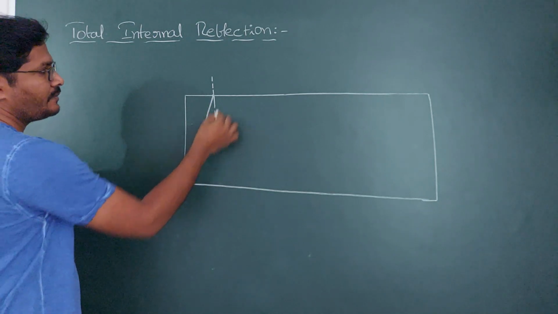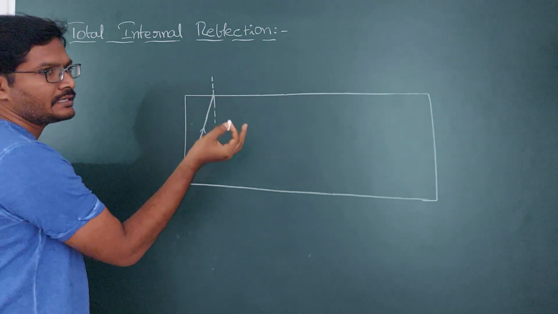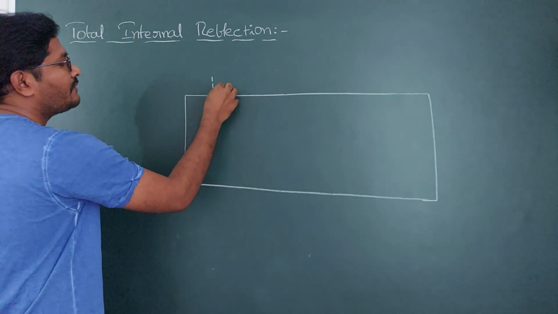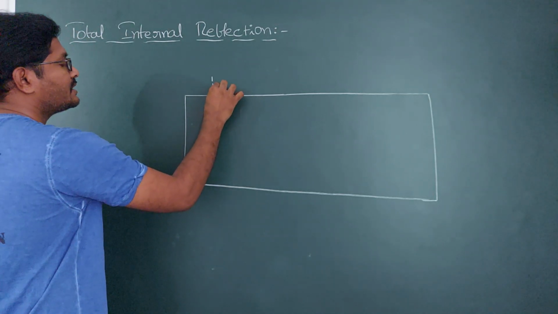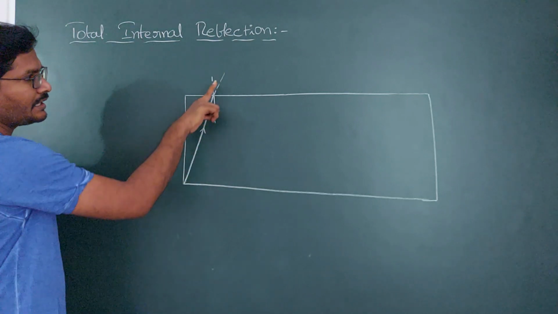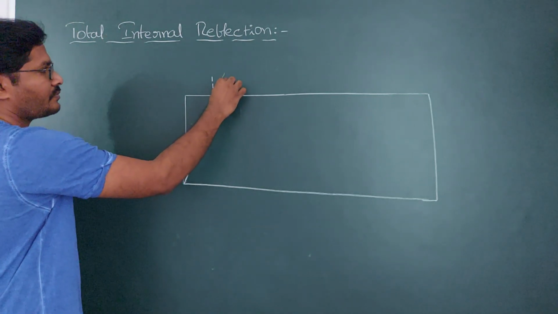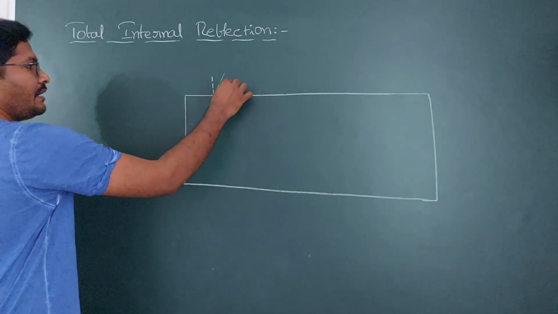This is the denser medium, and this is the rarer medium. If a light ray travels from denser to rarer, it bends away from the normal from the original direction. This must be the original direction; from it, the ray moves away from the normal, it bends like this. This is the refracted ray.